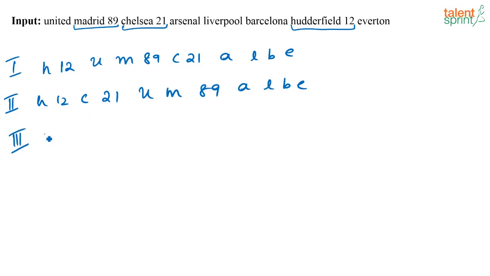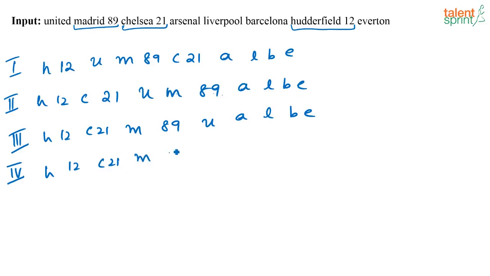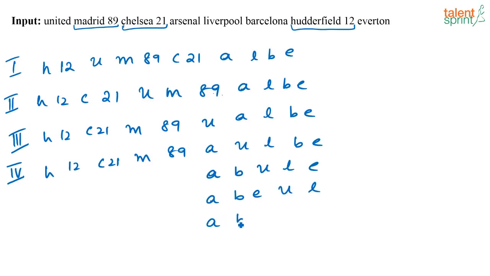What will be your third step? H12, C21, then I have to bring this M89, right? M89, then U, A, L, B, E. Now what will be your fourth step? H12, C21, M89, then the remaining words, whatever are there, you have to arrange them in the alphabetical order. You will have A, U, L, B, E. In the next step, you will have A, B, U, L, E. The next step, you will have A, B, E, U, L. And in the last step, you will have A, B, E, L, U. So you have 5, 6 and 7. So these are your steps.